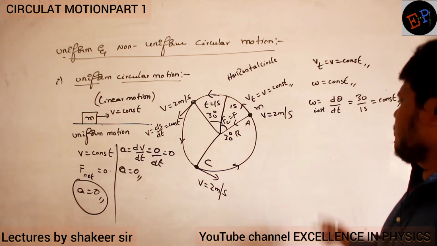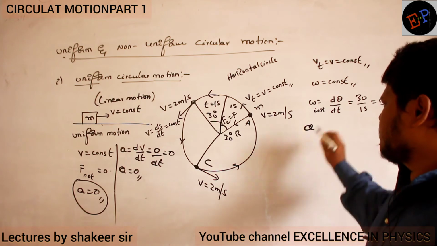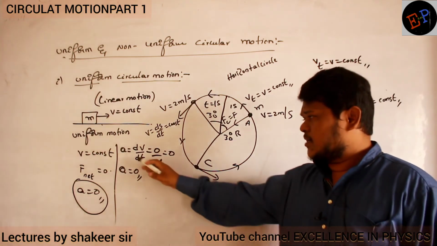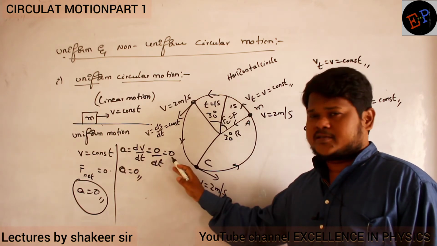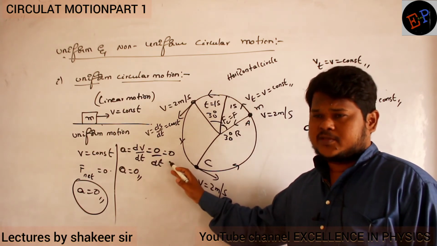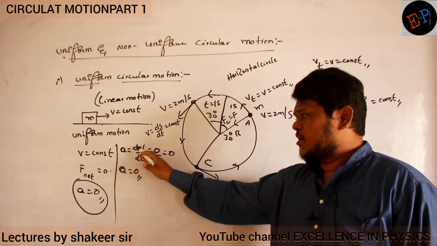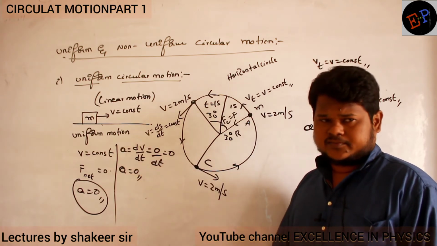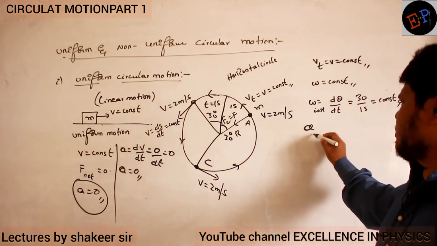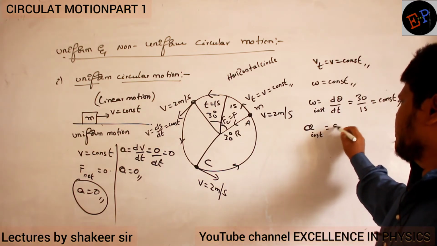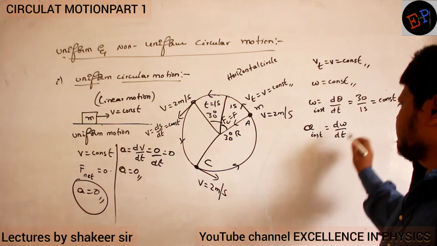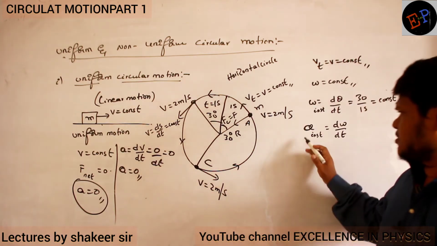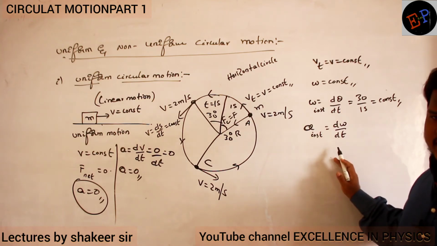Okay. Now coming to alpha. What is alpha? Angular acceleration. Here, sorry, linear acceleration is how much? 0. Why has it become 0? Acceleration is dv by dt, change in velocity. Is there any change in velocity? No. So therefore acceleration is 0. So here alpha instantaneous is equal to d omega divided by dt. Acceleration is dv by dt; angular acceleration is d omega by dt.